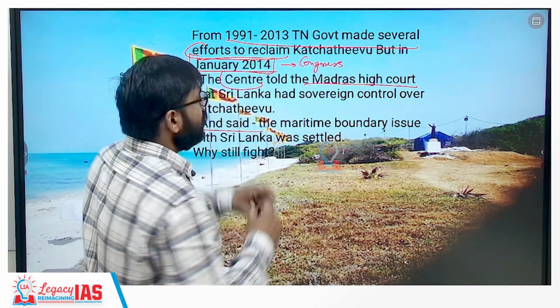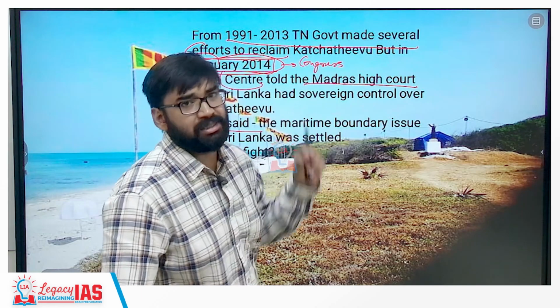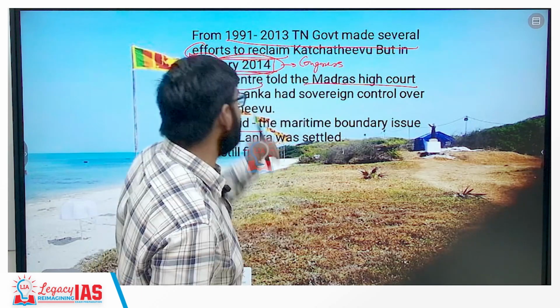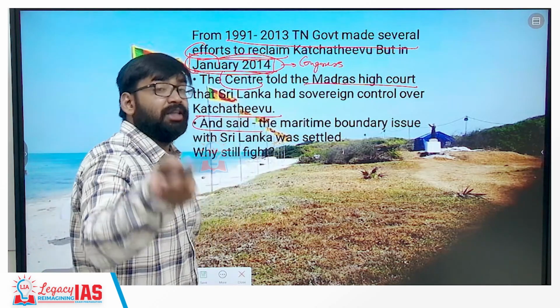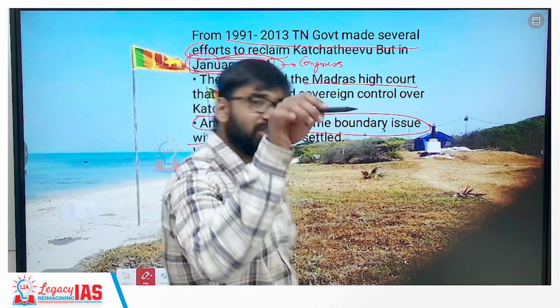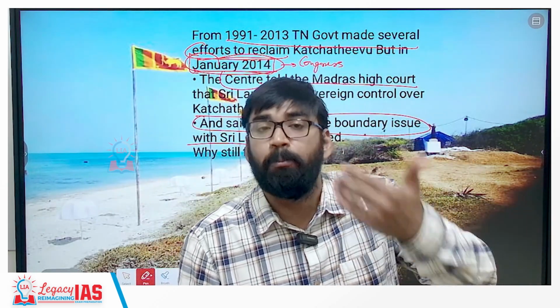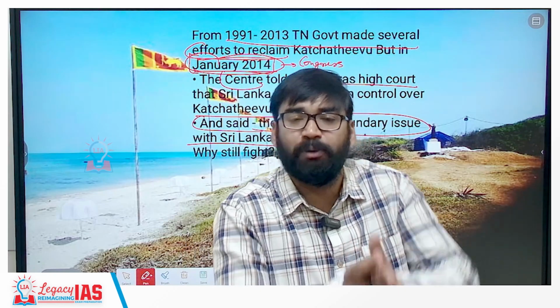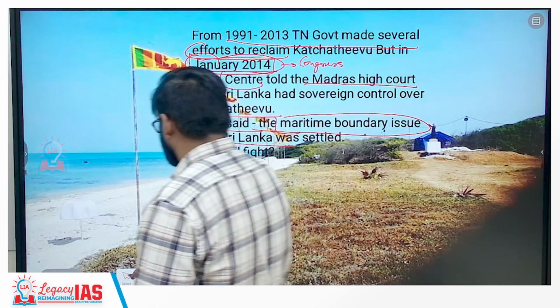Let me tell you. Because in January 2014, the Center made this statement to the Madras High Court that Sri Lanka had sovereign control over Katchatheevu, and they also said the maritime boundary issue with Sri Lanka has been settled. So Katchatheevu was made just like a border to settle the maritime dispute between India and Sri Lanka. So अभी इस चीज पर लड़ाई क्यों चल रही है?